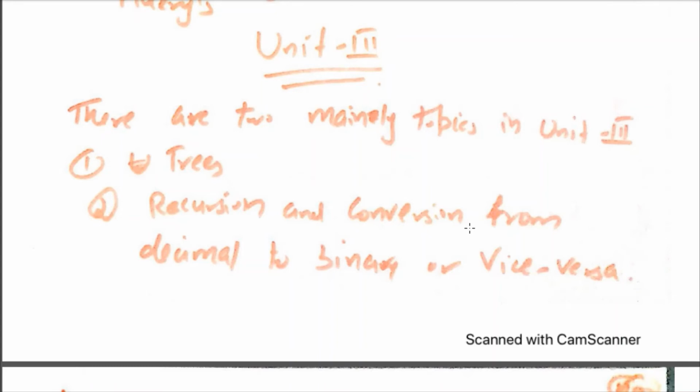For example, we have the number 75 in decimal. You have to convert it into binary form. We know that in binary form we can use only two digits, 0 and 1. This topic is very easy, and generally one question is asked from this topic, conversion from binary to decimal or decimal to binary, of about 8 marks. Then let's discuss